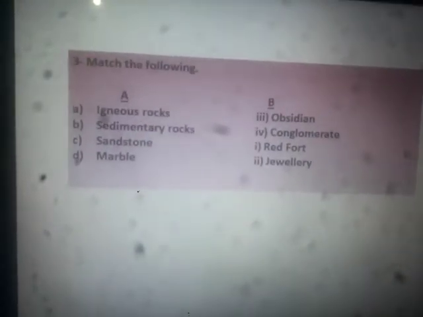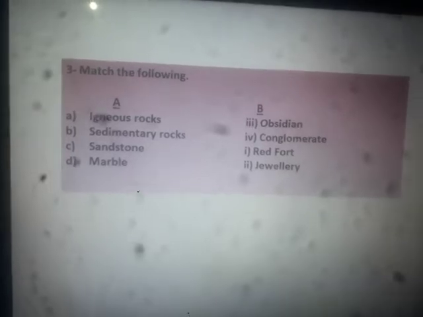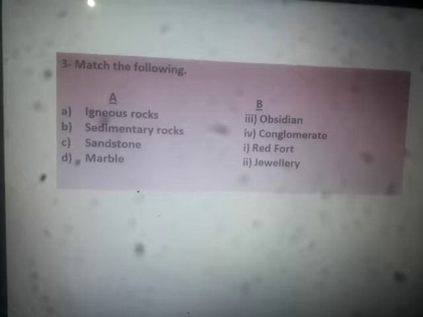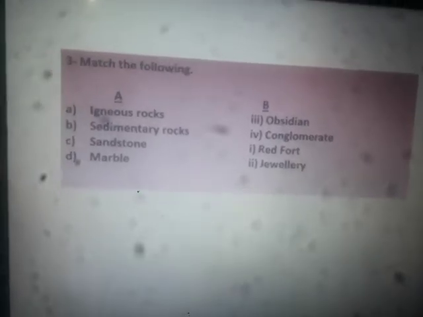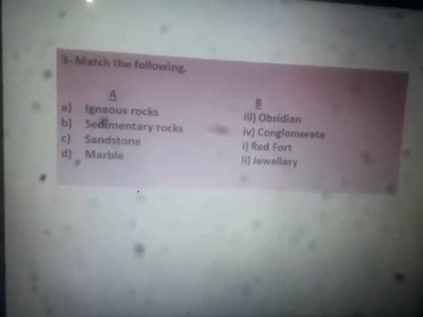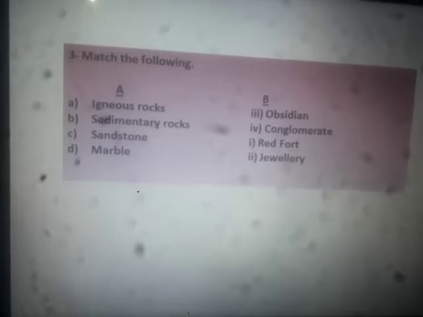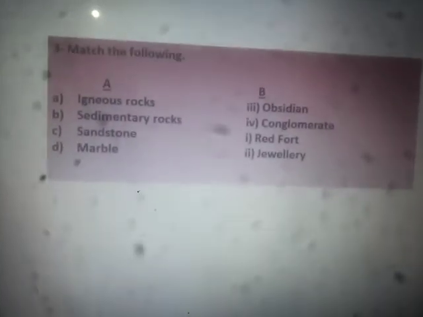Coming on to the match the following. Igneous rocks, I have already matched. One example of igneous rocks is obsidian. Sedimentary rock, an example of sedimentary rock is conglomerate. Sandstone, Red Fort is made up of sandstone, that's why the correct match for sandstone is Red Fort.